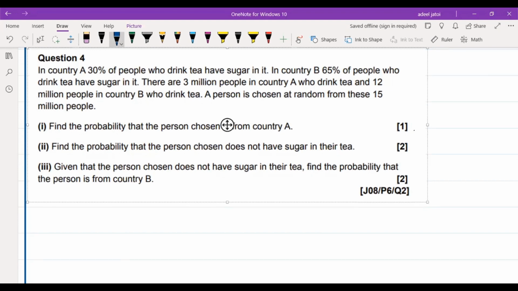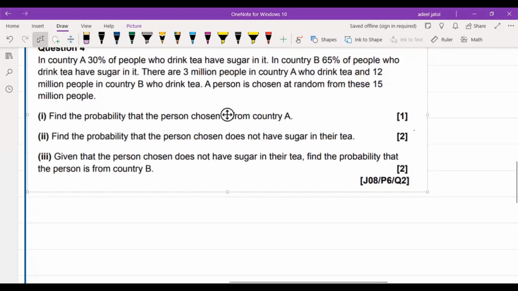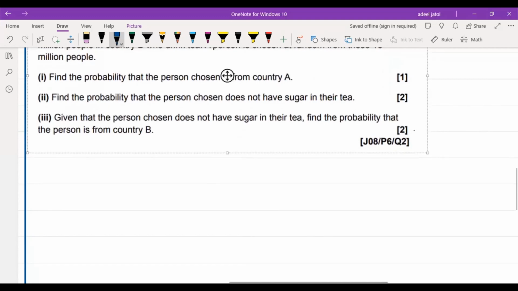In country A, 30% of the people who drink tea have sugar in it. Country B has 65% of people who drink tea having sugar in it. There are 3 million people in country A who drink tea and 12 million people in country B who drink tea. A person is chosen at random from these 15 million people. Find the probability that the person is chosen from country A.